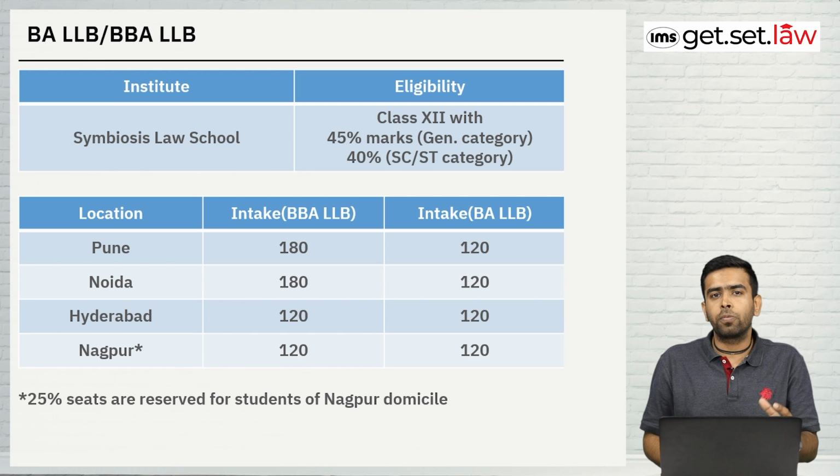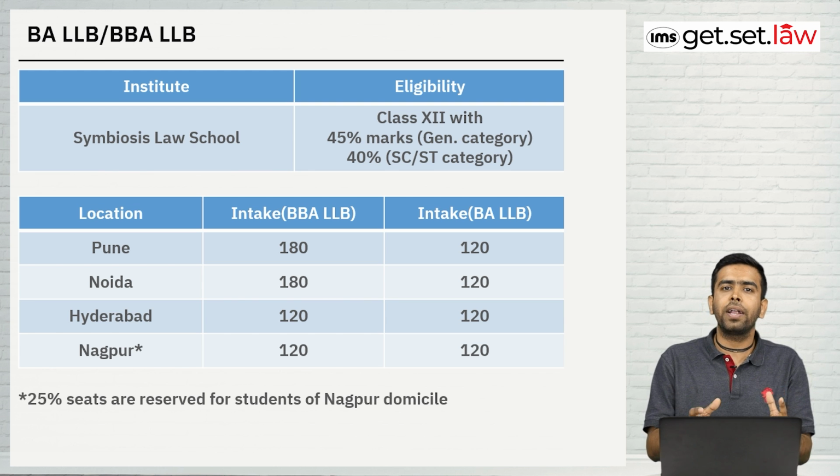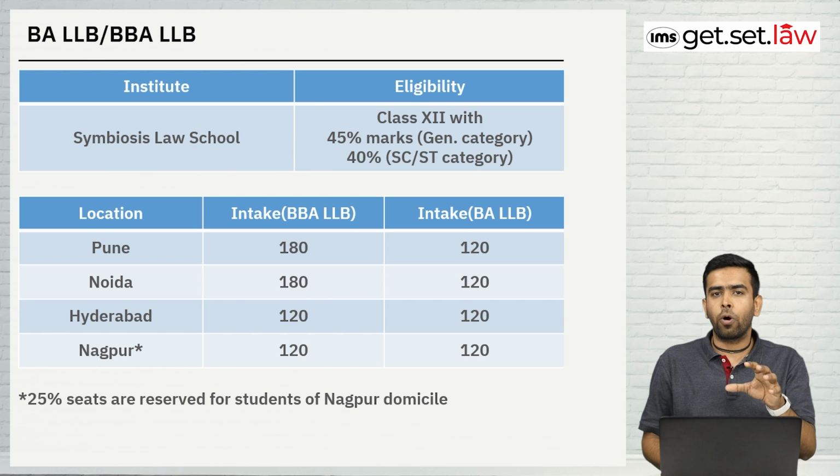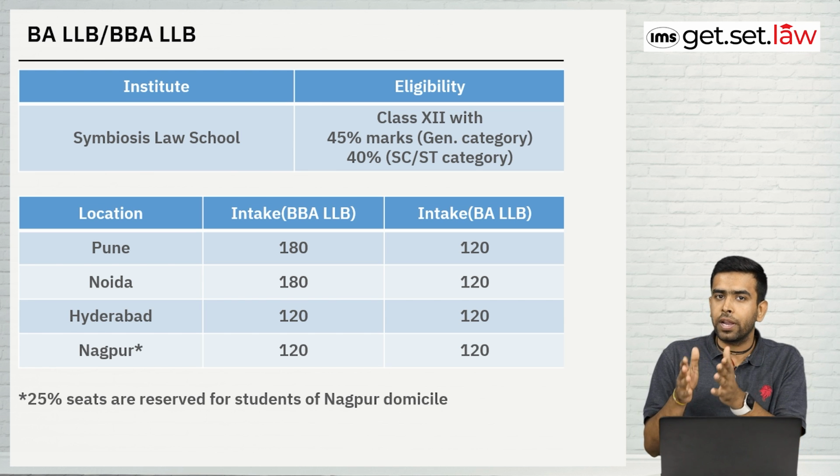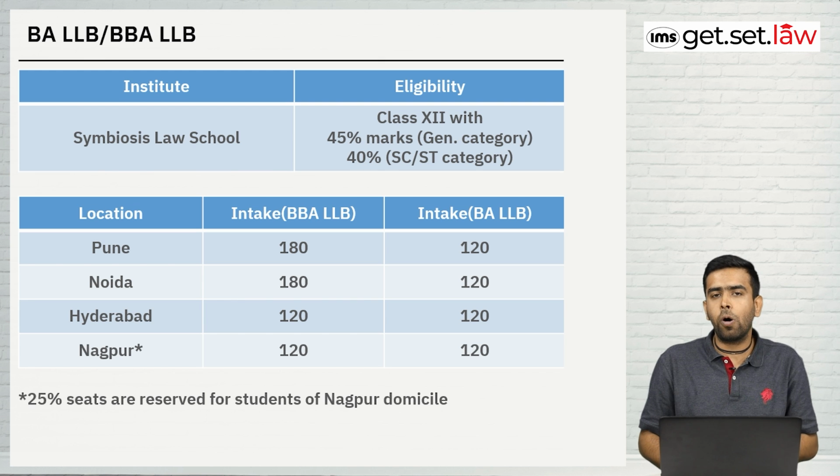You may have to produce your class 10th certificate as well, proving that you have completed your education from a college or school in Nagpur. This is what is required when you are opting for Symbiosis Nagpur. You don't need this certificate now, not during the form, but it will be needed during the admission. So you need to take care of that.